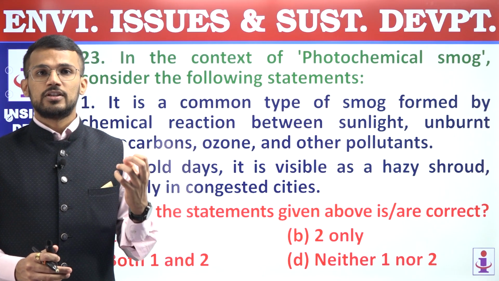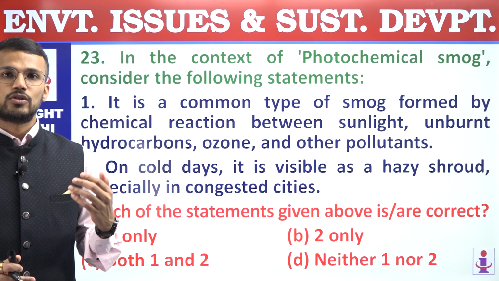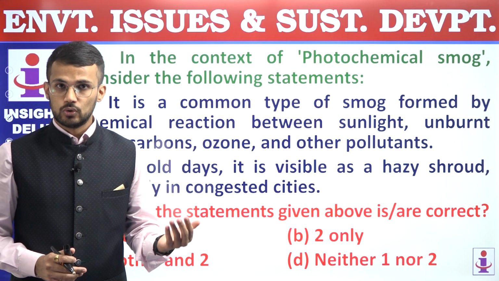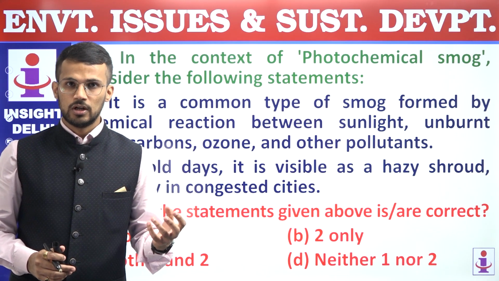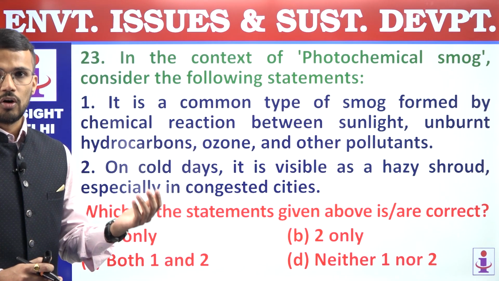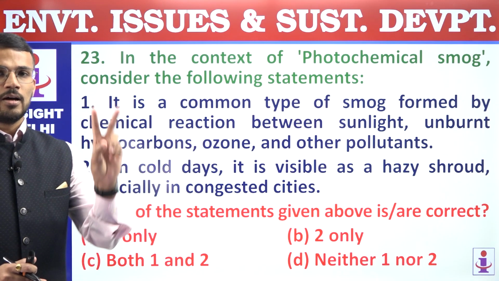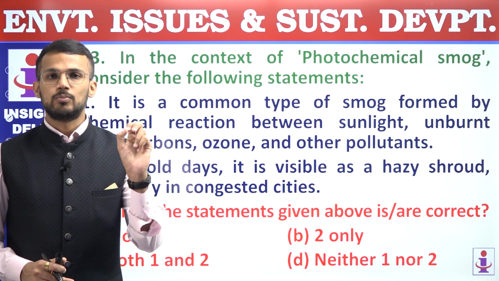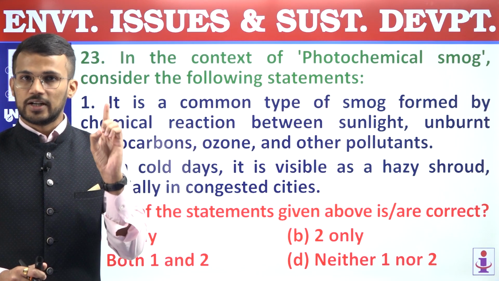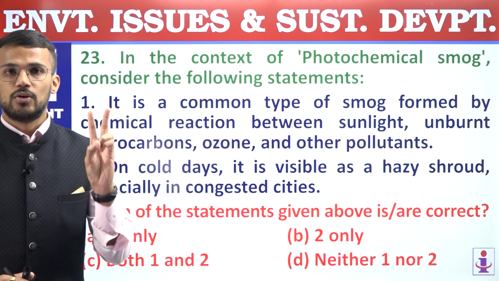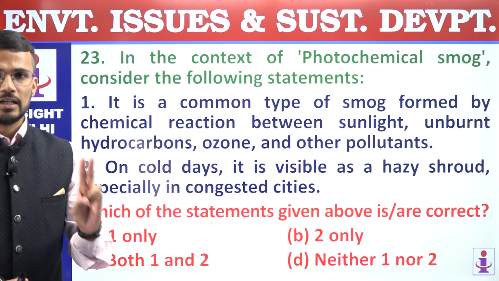Then even the photochemical smog is formed because of ozone, ground level ozone, which is also called as tropospheric ozone. That also leads to formation of photochemical smog. But primarily two important pollutants contribute in the formation of photochemical smog.